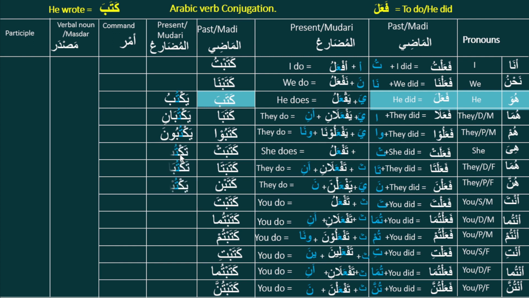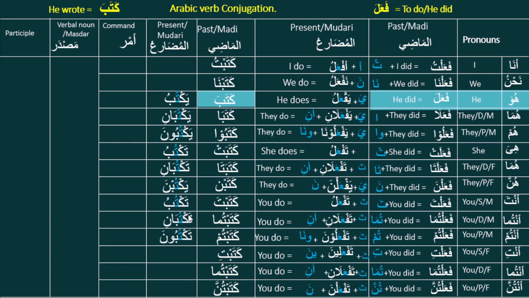And for the female third person, it will be taktubu, taktubani and taktubna. Our formula here is telling that it will be taf'alu, taf'alani, taf'alna. So if we replace for this new verb, we will get taktubu, taktubani, taktubna. This is the third person six verbs for present tense.